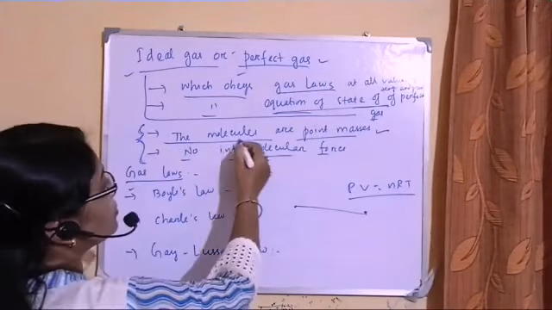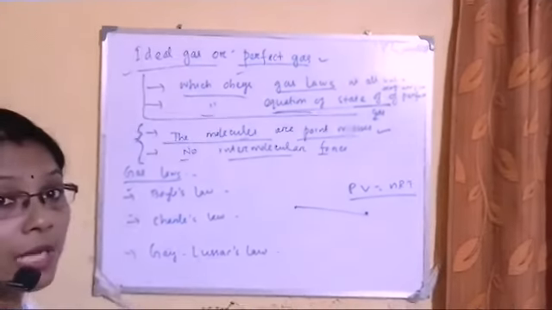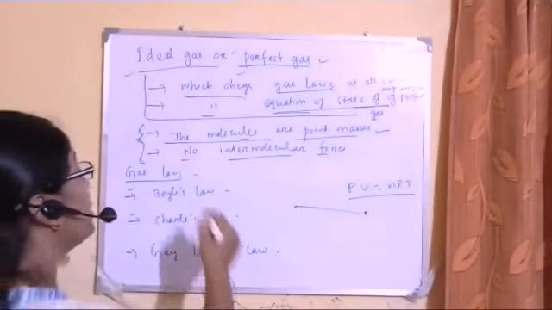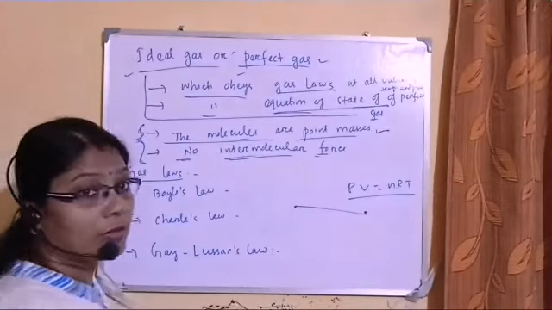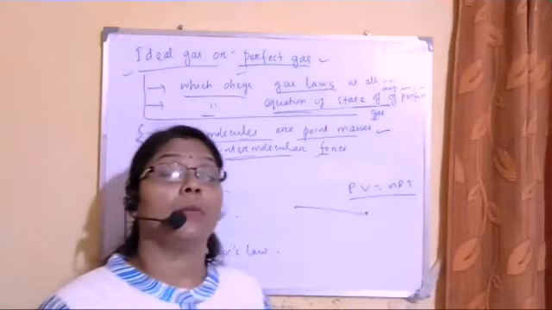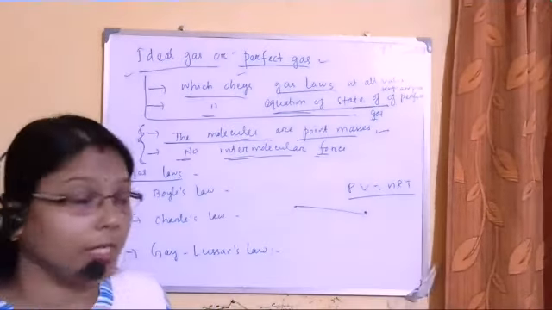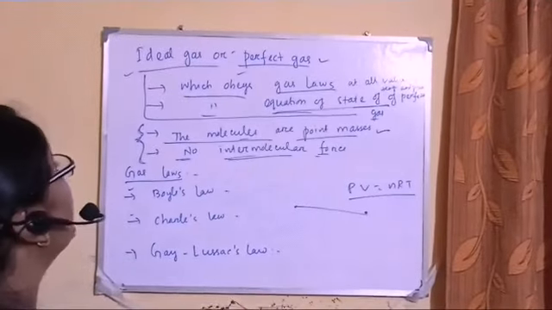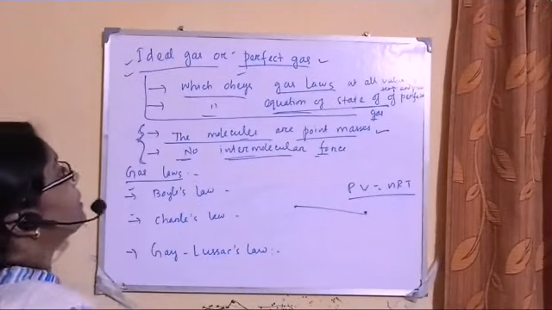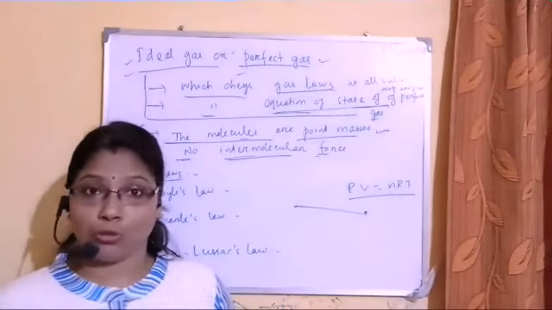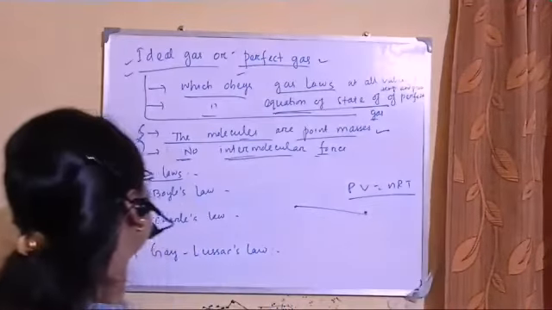Or you can understand this by these two points. The molecules are point masses, that means the size of the atoms or molecules is very small as compared to their distance, so that we can neglect the intermolecular forces. That is, they can move independently without interacting with each other inside a container. So this is what the ideal gas or perfect gas is about. Everything that is written in your notes you can go through; I am just discussing it.